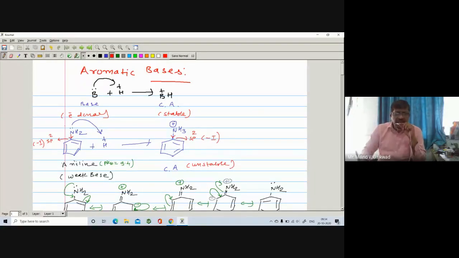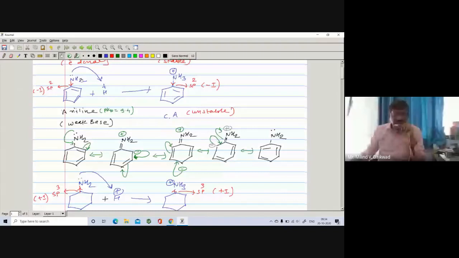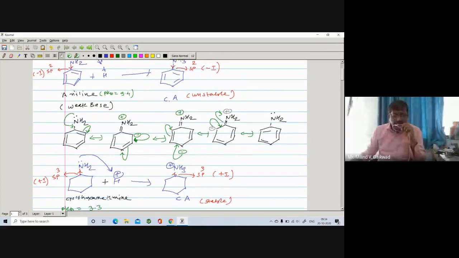There we have seen that aniline is found to be less basic in nature, because the lone pair on the nitrogen is involved in delocalization. It is not available for donation. We have compared the basicity of aniline and cyclohexylamine. Cyclohexylamine is found to be more basic as compared to aniline, because in this one there is an electron donating group.